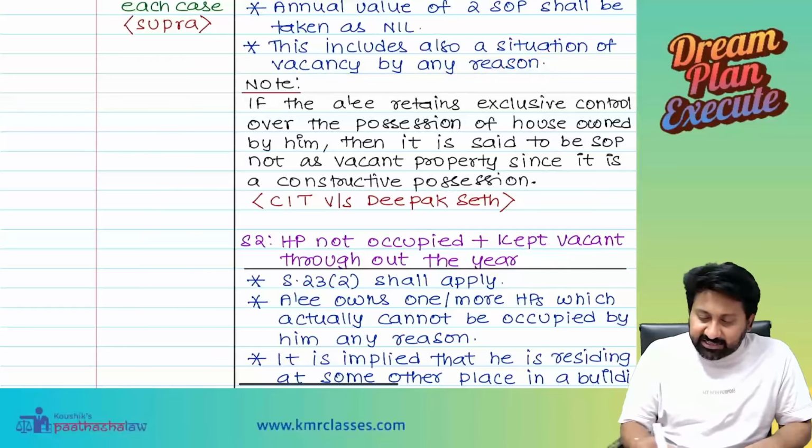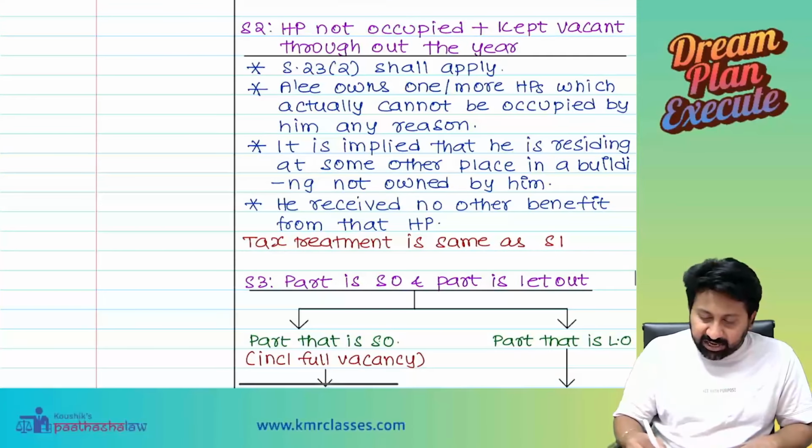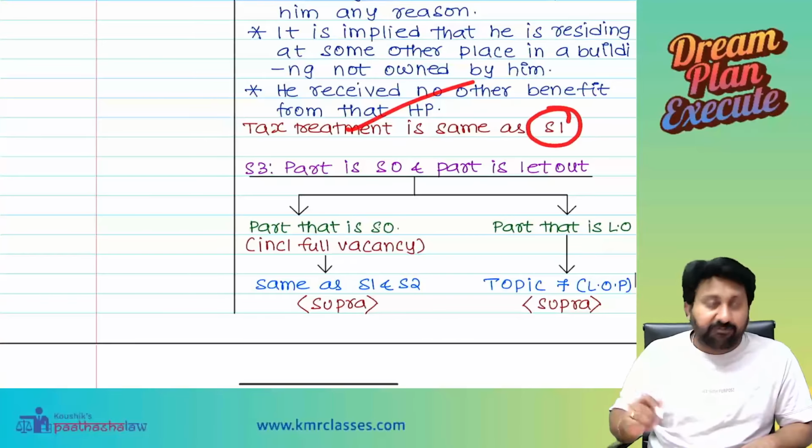If the assessee retains exclusive control over the possession of a house owned by him, then it is said to be self-occupied, not a vacant property, since it is constructive possession. Next, house property not occupied and kept vacant throughout the year: same. Tax treatment is the same as self-occupied.